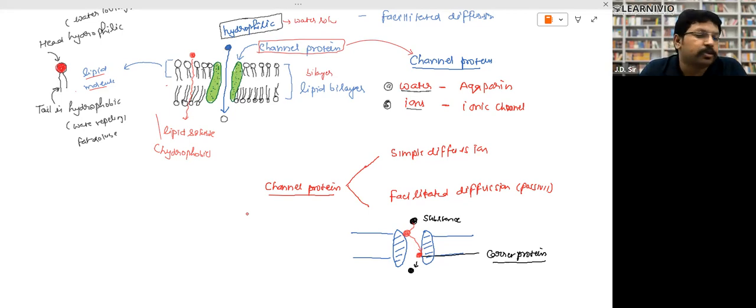Inside the bus is empty, meaning lower concentration. Outside there are a number of students, meaning higher concentration. And there is a gate of that bus where you board, right? Let's imagine that bus gate is a channel protein. So that is simple diffusion. Students are entering from higher to lower concentration through that channel protein.